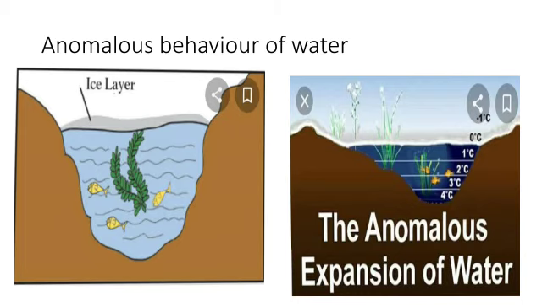Again I am telling, if the temperature is below 4 degrees Celsius, the density starts decreasing and volume starts increasing. And when the temperature is above 4 degrees Celsius, the density increases and volume decreases. Do you get my point? That is, water expands when the temperature falls below 4 degrees Celsius.